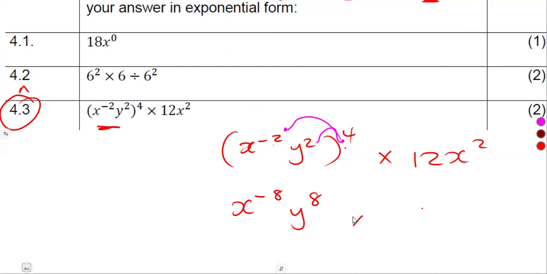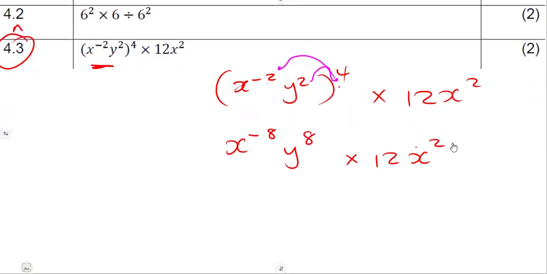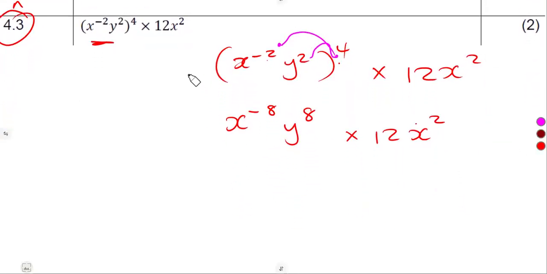Everything that we have here times 12x to the exponent of 2. All right, let's try to simplify this. This here is just the same as if we have got a 1 here. So we're going to multiply 1 times 12. So this is going to give us 12. As we are multiplying this part of x and x, remember these are the same bases.